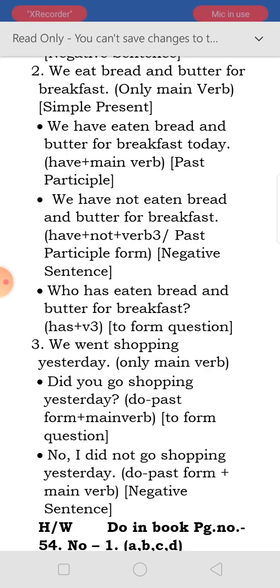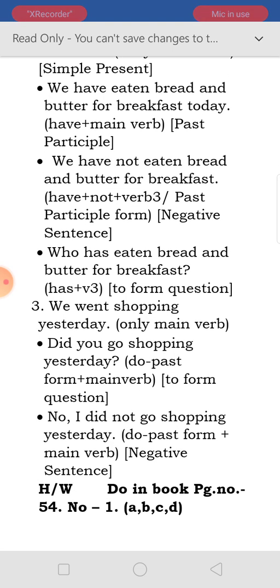Next, number 3, we went shopping yesterday. Only the main verb is used over here. Did you go shopping yesterday? Did is the past form of do. To form the question, we have used did over here.